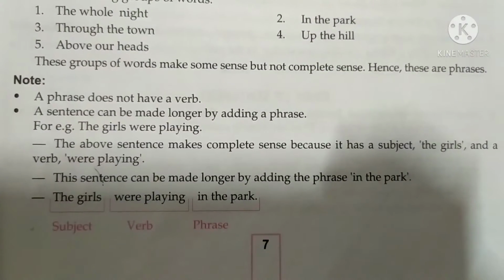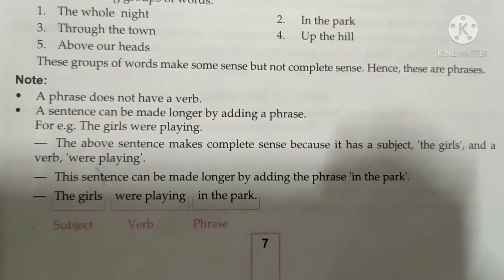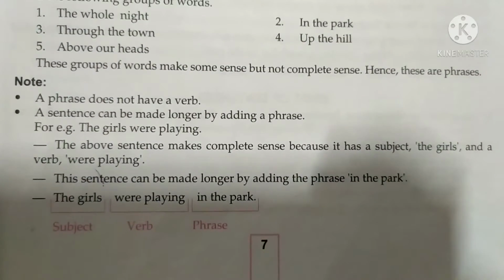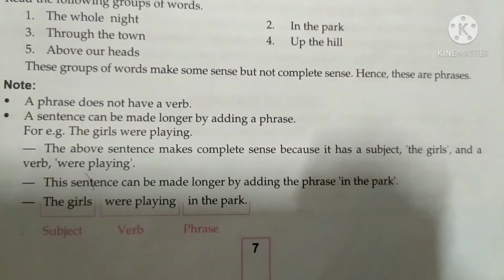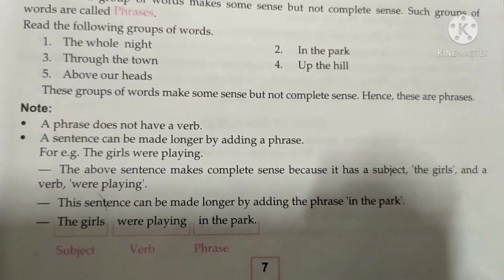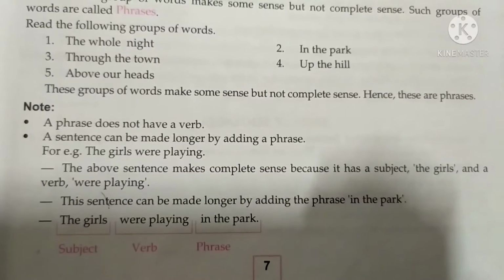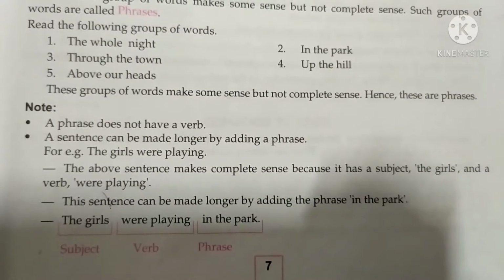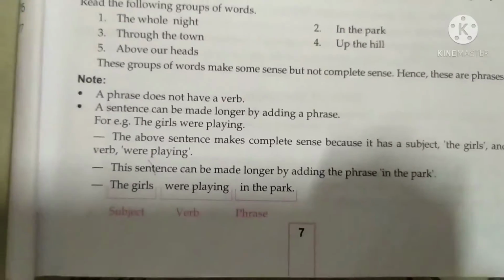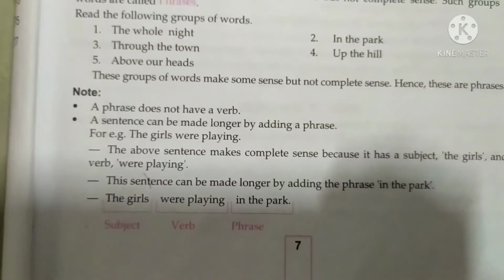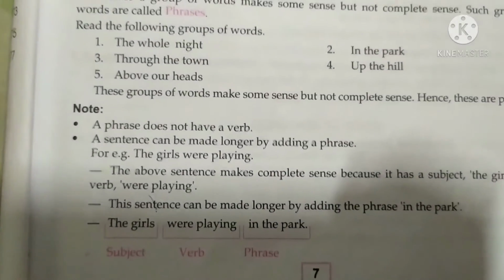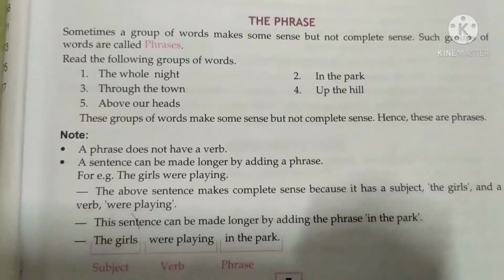The above sentence makes complete sense because it has a subject, the girls, and a verb, were playing. This sentence can be made longer by adding the phrase in the park. For example, the girls were playing in the park. So the subject is the girls, were playing is the verb, and in the park is a phrase. So this is the phrase.